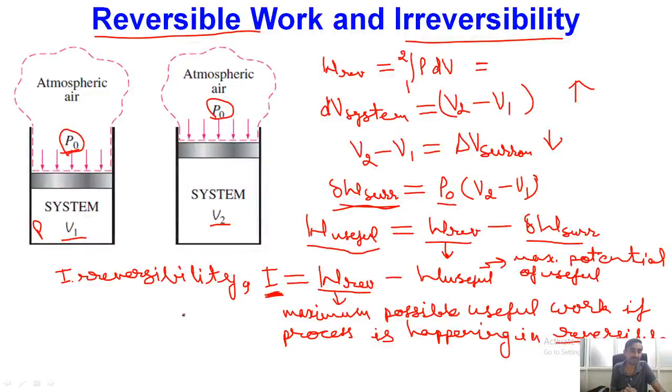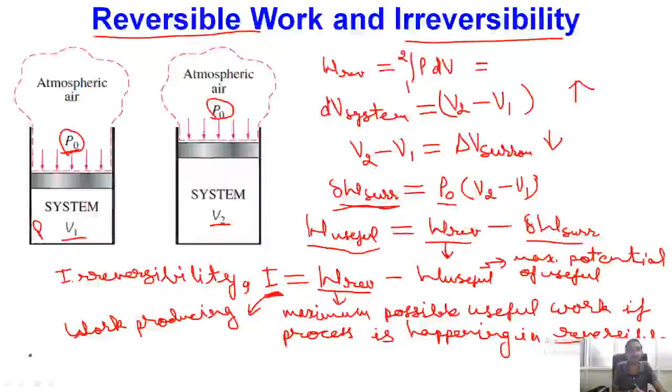manner. So this type of definition will be applicable for work producing devices, because in work producing devices, reversible work will be the highest, and useful work will be less in comparison to reversible work.